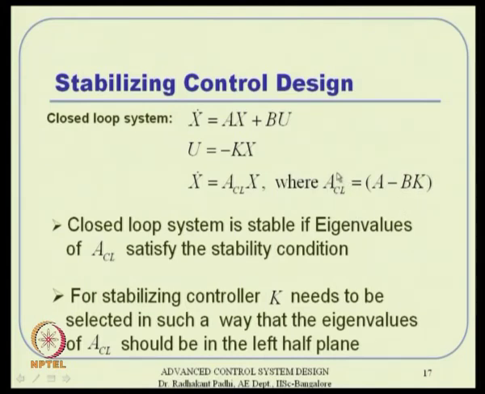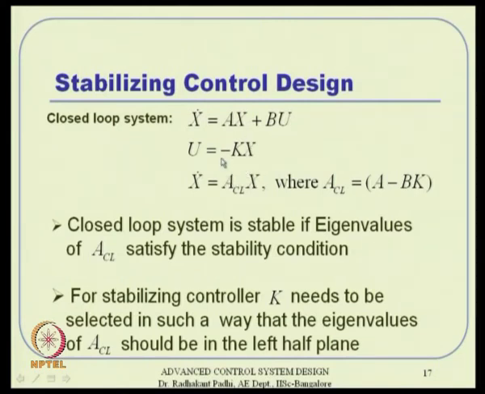So, I really do not have to worry about whether all the eigenvalues of A are destabilizing or stabilizing. All of them need not be stabilizing, but if the system allows me to do that, then I can design a control u equal to minus k x, where k is nothing but a gain matrix. In subsequent classes we will see how to design a k matrix, that is our design part of it.